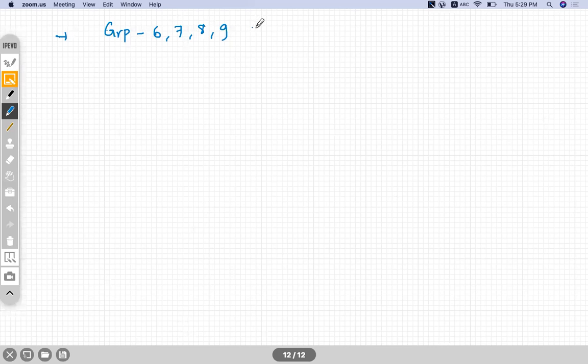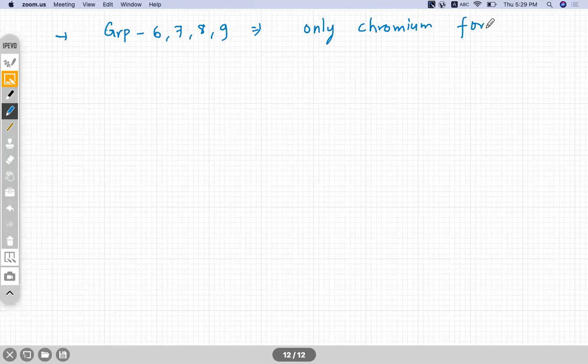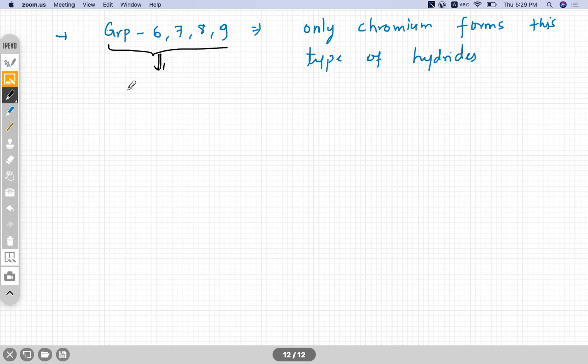Only chromium forms this type of hydrides, and hence from group 6 to group 9, we call it the hydride gap.